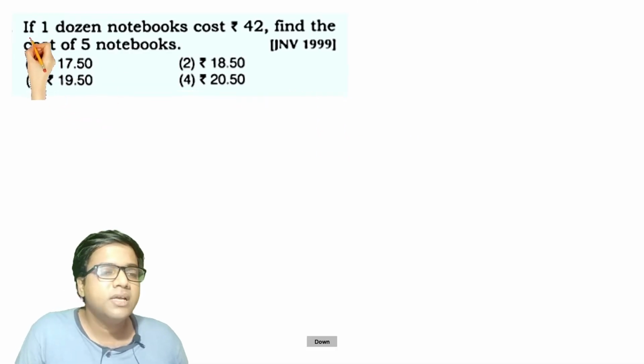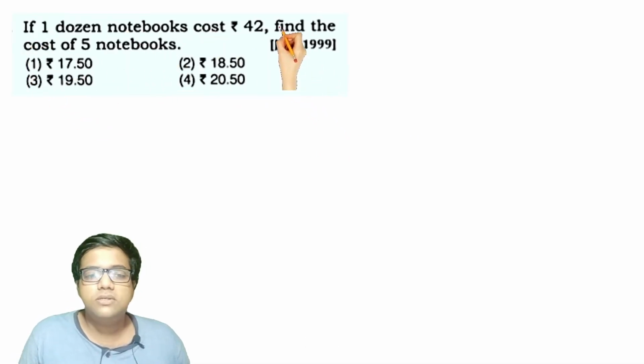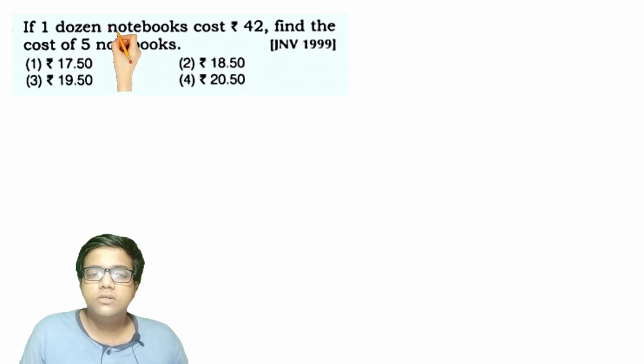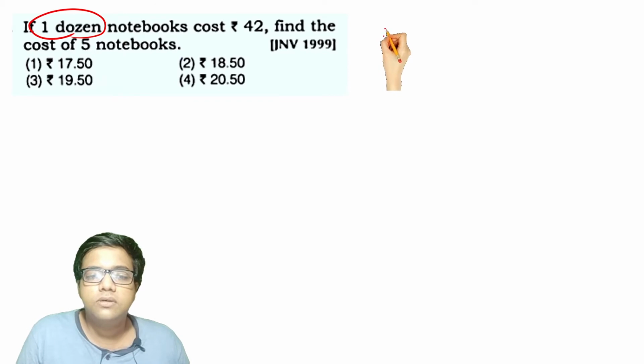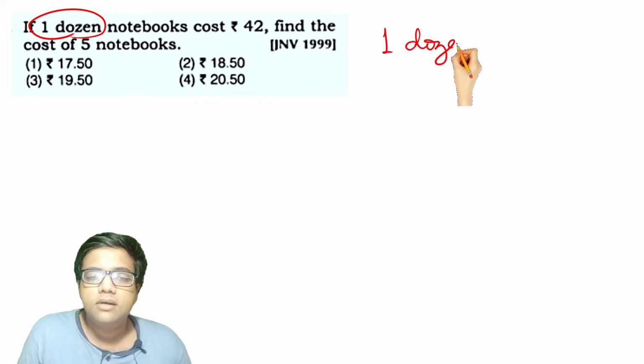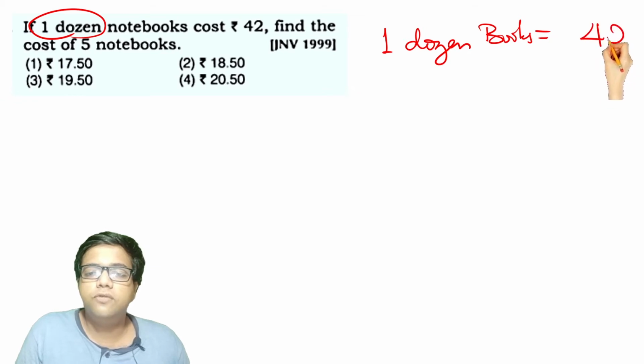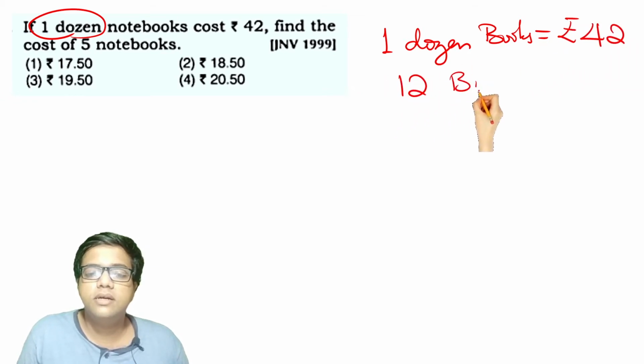Let's move ahead. If 1 dozen notebooks cost 42 rupees, find the cost of 5 notebooks. 1 dozen books will cost you 42 rupees. What is 1 dozen? It is actually 12 books. 12 books cost around 42 rupees.